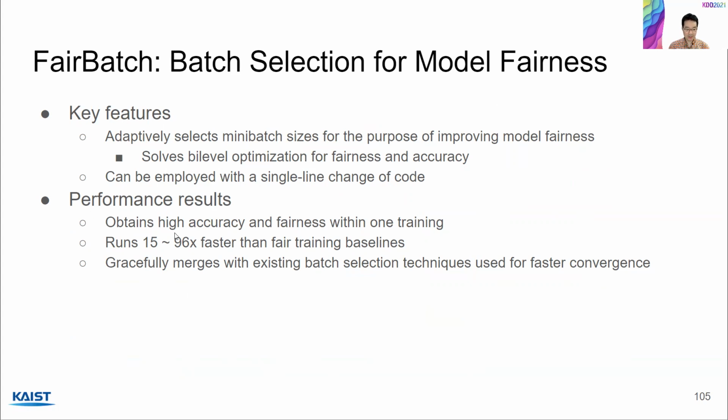FairBatch obtains high accuracy and fairness within one model training, and it's 15 to 96 times faster than other fair training baselines. And finally, it gracefully merges with existing batch selection techniques that are designed for faster convergence. Okay, so you can get the best of both worlds.